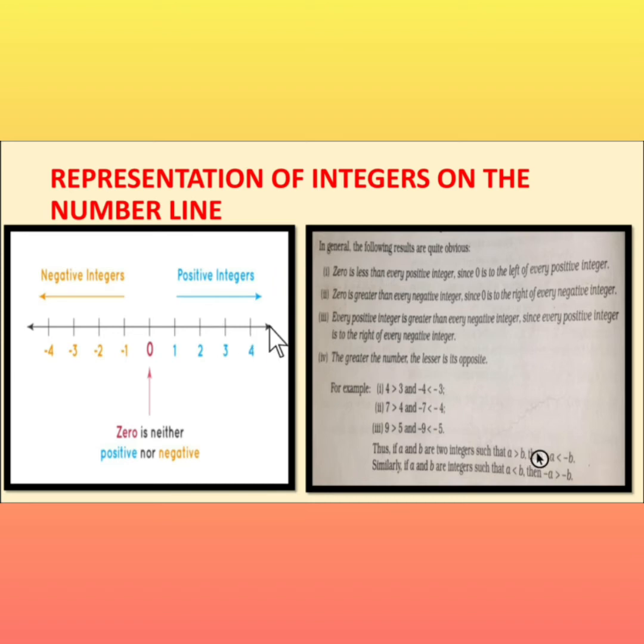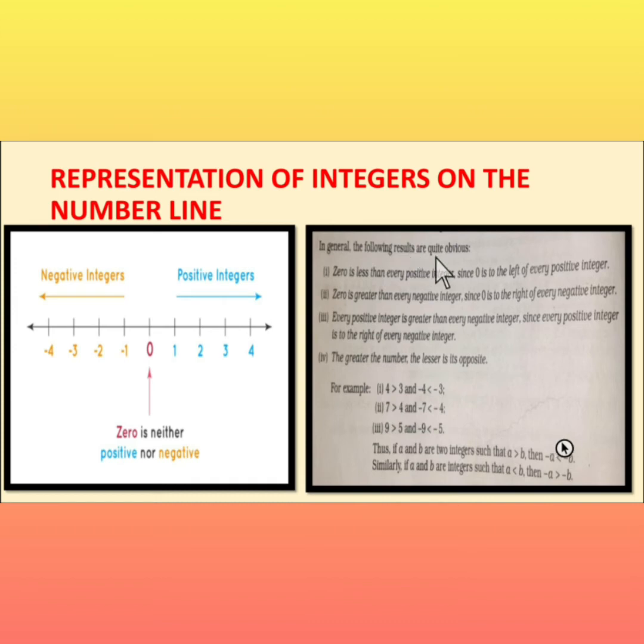This arrow shows that it goes on infinitely. And on the left side we write the negative integers minus 1, minus 2, minus 3, minus 4 and so on. There is also an arrow that represents that the negative numbers go on infinitely. So this is the number line which represents the integers.